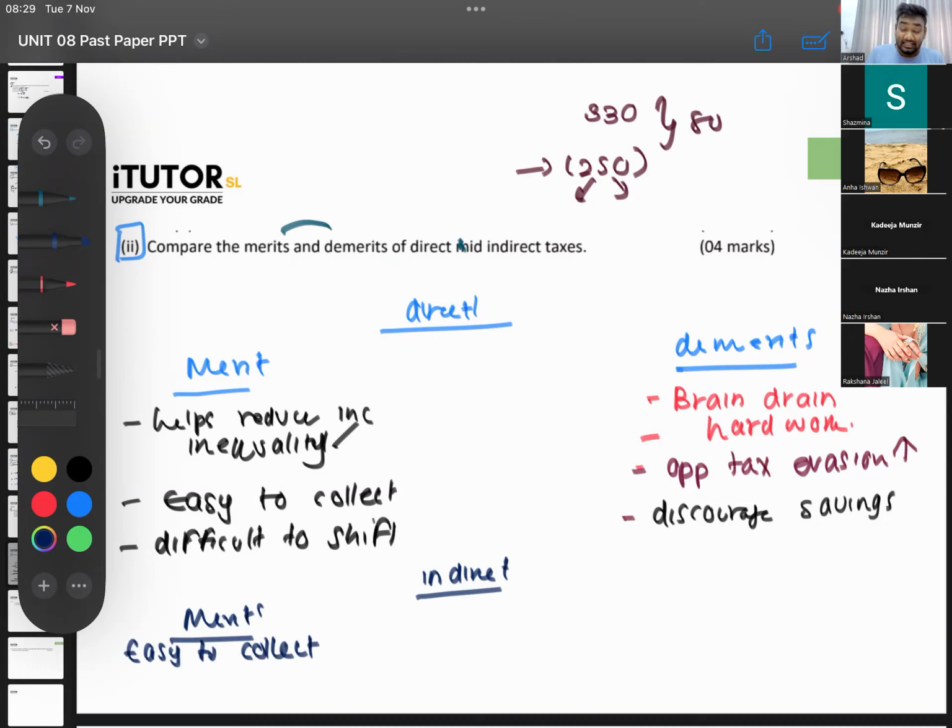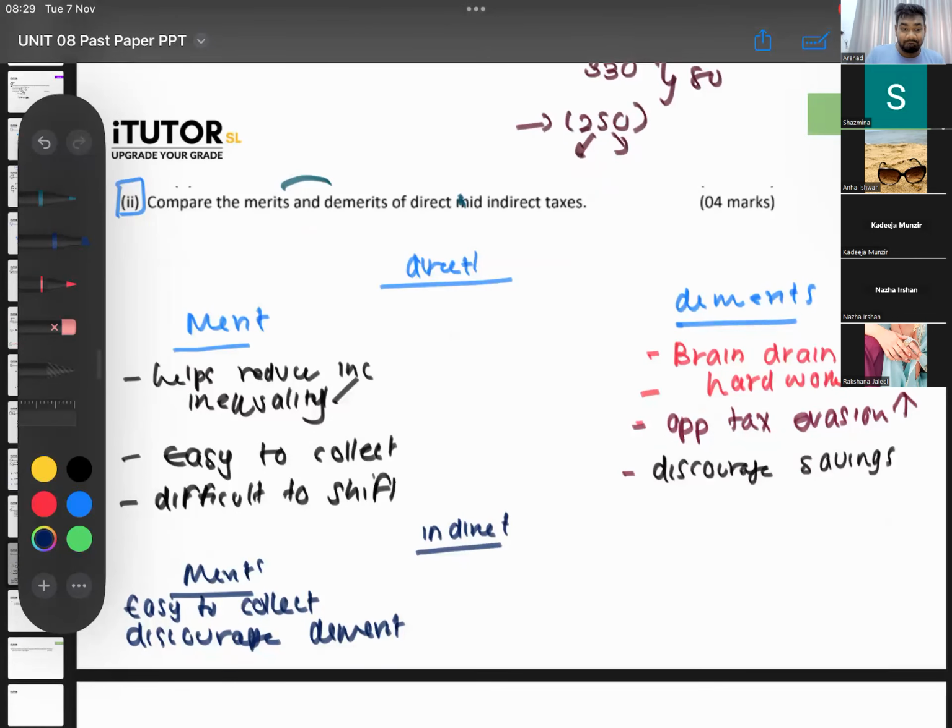Then, they can be used to discourage the consumption of what type of goods? You can use indirect taxes to discourage the consumption of demerit goods. Okay, you can do that. Anything else? You can also say there is no disincentive to work. There will not be brain drain and all. When you increase VAT and excise duty, there is no brain drain. People will not migrate.